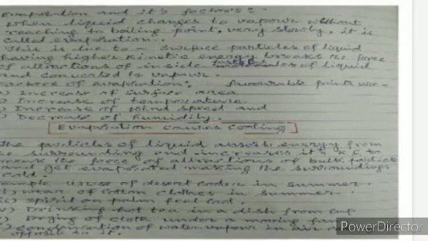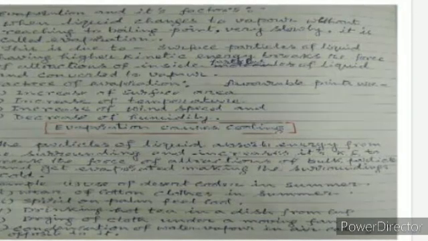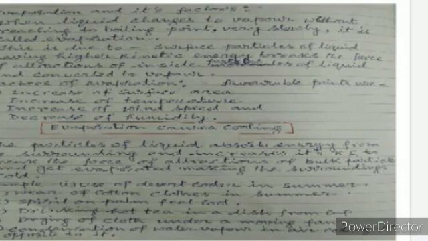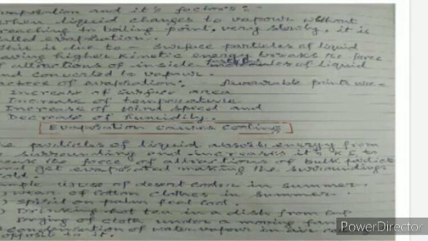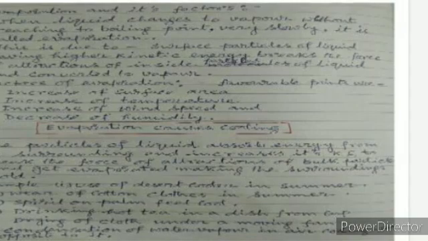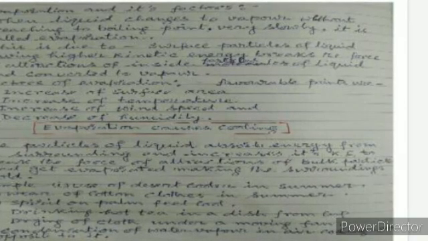Examples: use of desert cooler in summer, wearing cotton clothes in summer, spirit on palm feels cool, drinking hot tea from a dish instead of a cup, drying of clothes under a moving fan. Condensation of water vapor in air cooling is just opposite to it. Thank you.